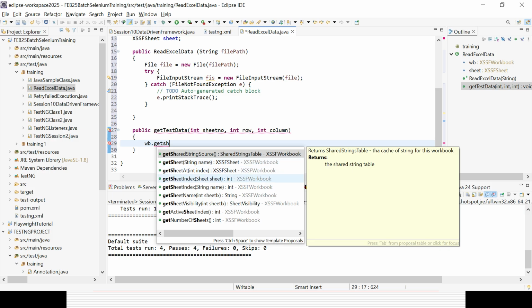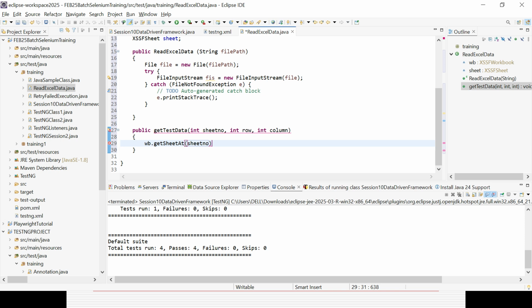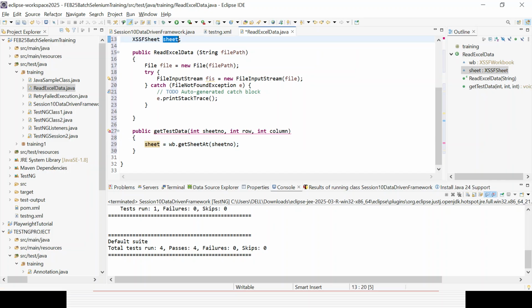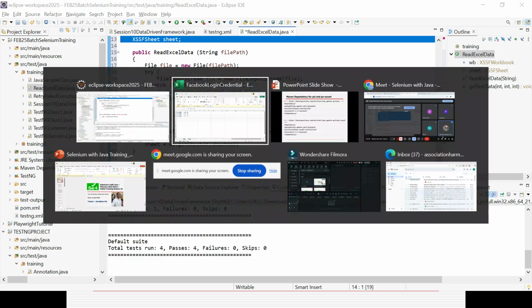So I will call it like getSheetAt. I need to provide the index. What is the index? The sheet number, an integer. Here I can give the sheet number, and that will be stored in the sheet variable. XSSFSheet sheet equal to, because that is the global variable I have created. Now I came here to the sheet.